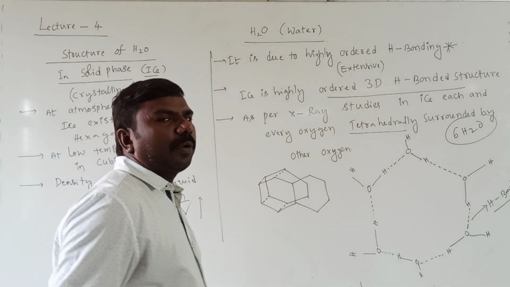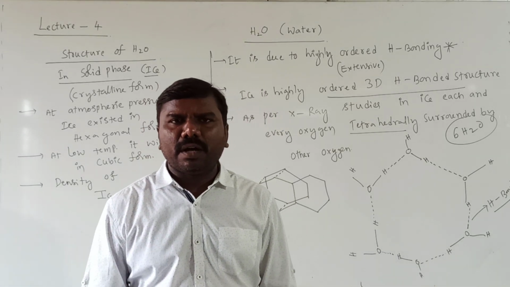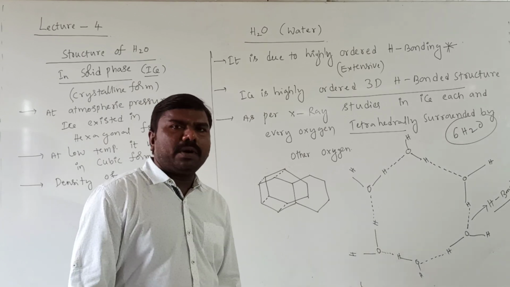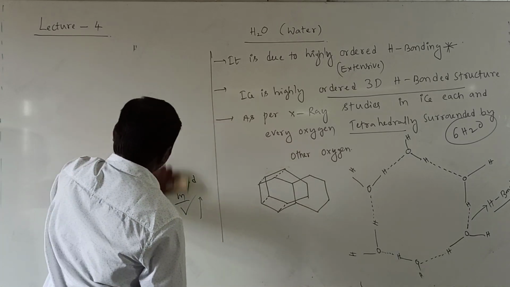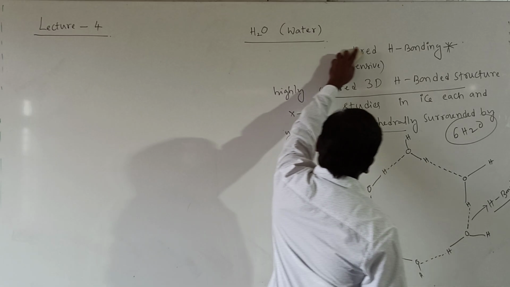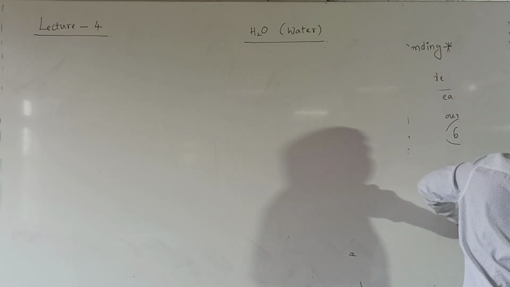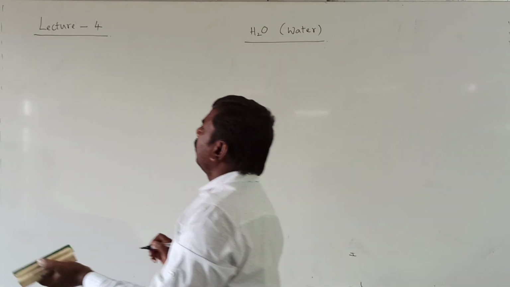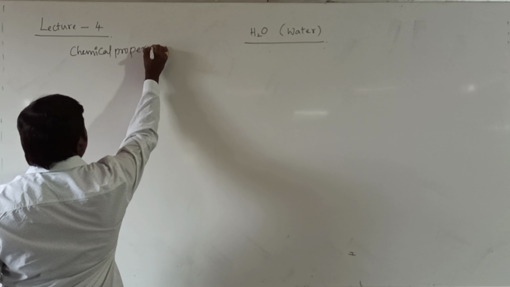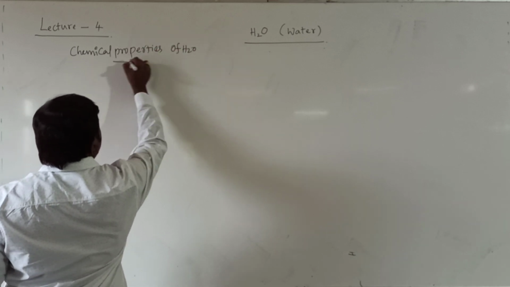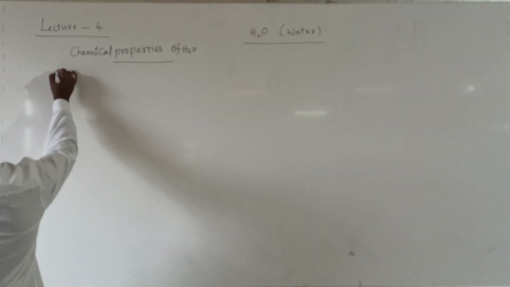Next, chemical properties of water. Till now we have discussed the physical properties. Now we discuss the chemical properties of water. First one, amphoteric nature.